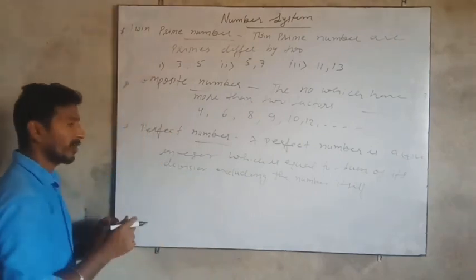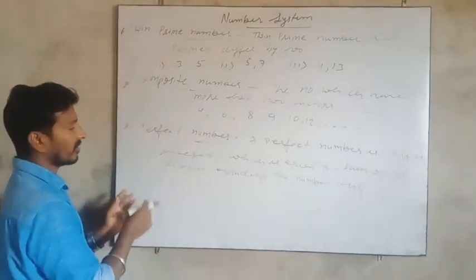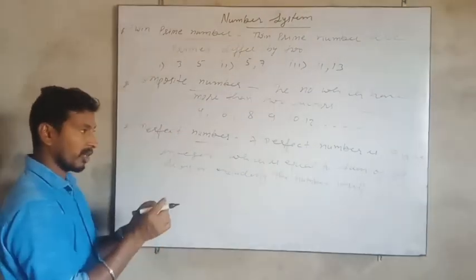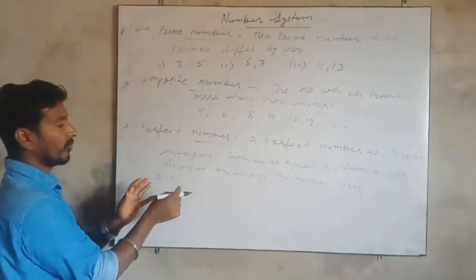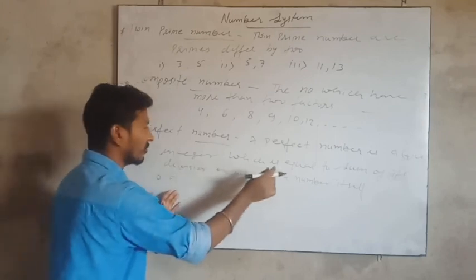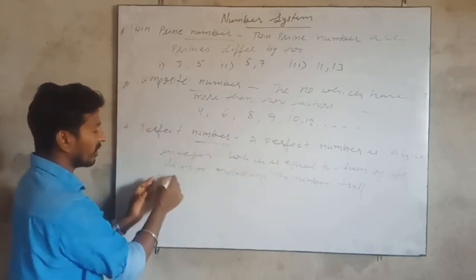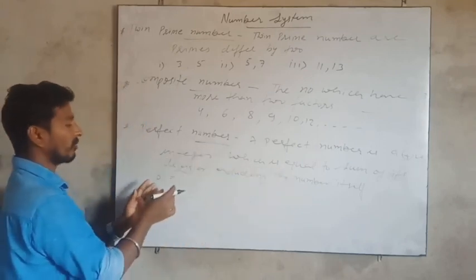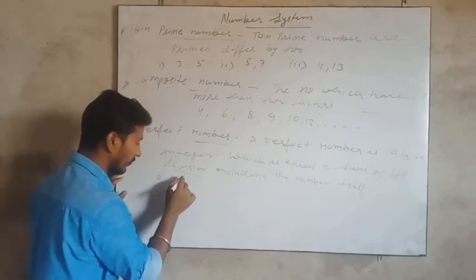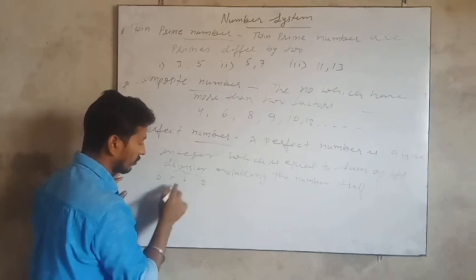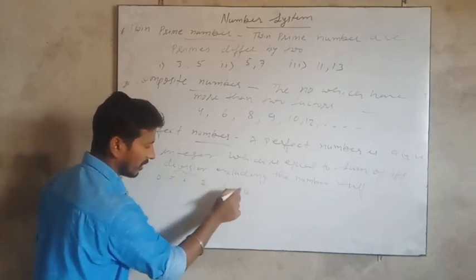So now the definition says that a perfect number is a positive integer. For example, we take 6. A perfect number is a positive integer which is equal to the sum of all its divisors. Divisor means factor actually. So let's find the factors of 6. Then 1 is a factor, then 2, then 3 and 6.